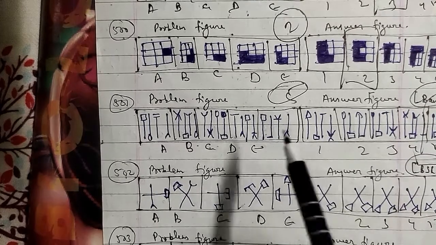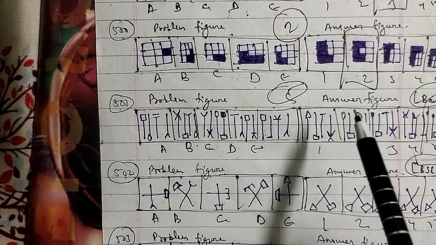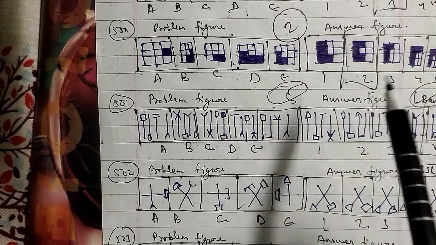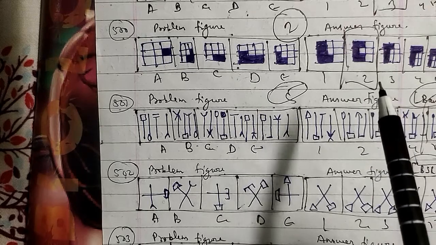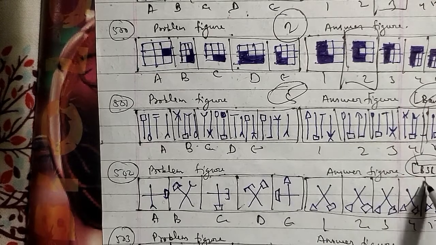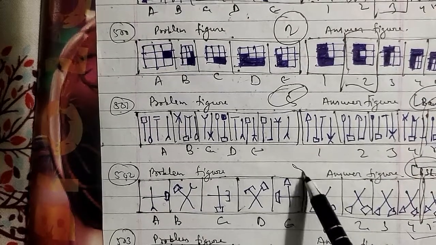So in this question, in each step the figure rotates 135 degrees anti-clockwise, and the trapezium gets inverted into the other symbol and gets replaced by a new one in the alternate step. So after the E figure we will be having a fifth figure, which will be the right answer for this question as well.